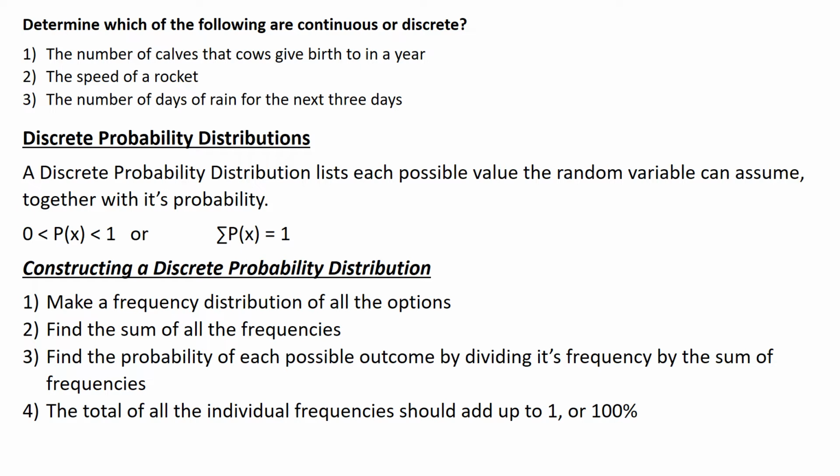Now, if I wanted to construct a discrete probability distribution, let me go through this here, and I'll go to the next page. You want to make a frequency distribution of all the options. You want to find the sum of all the frequencies. You want to find the probability of each possible outcome by dividing its frequency by the sum of the frequencies. And the total should add up to 1 or 100%.